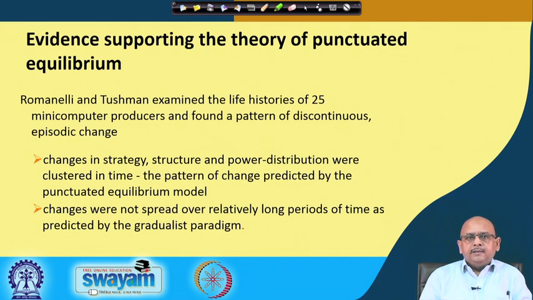So, if they are going to change the strategy, structure or other things, the pattern is predicted by the punctuated equilibrium model, and these changes were spread over a long period of time, right. So, this suggests that there is a gradual paradigm, it means there is an incremental change. So, what we have talked about here is how this theory of punctuated equilibrium is going to justify whether organizations are going by incremental change or continuous change, and what triggers them.